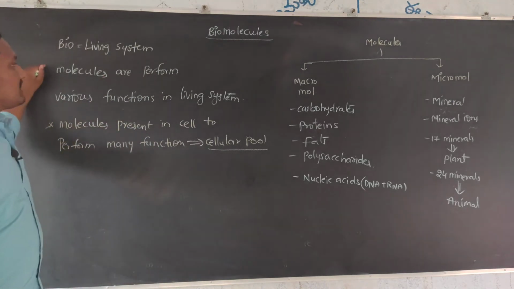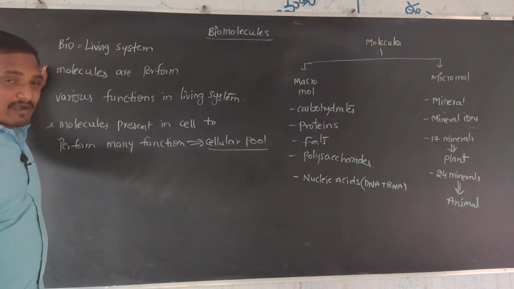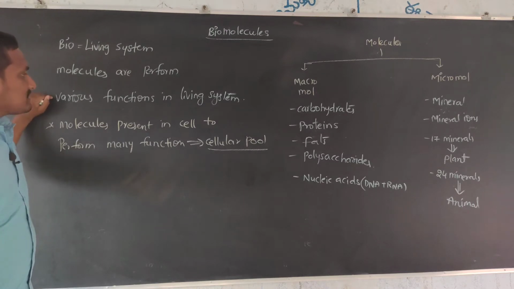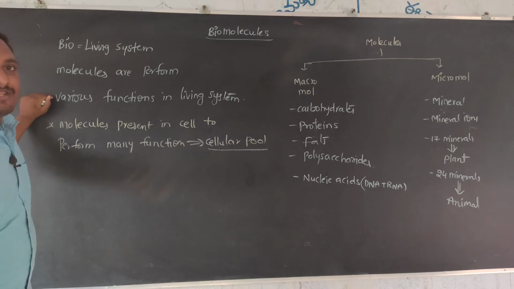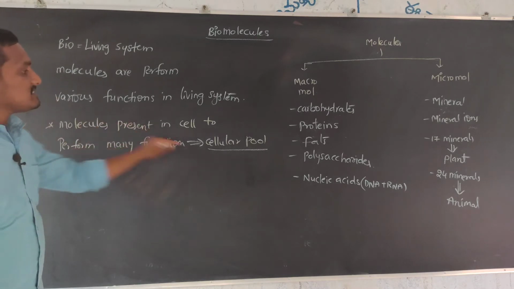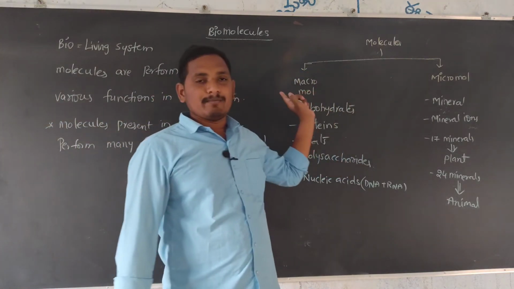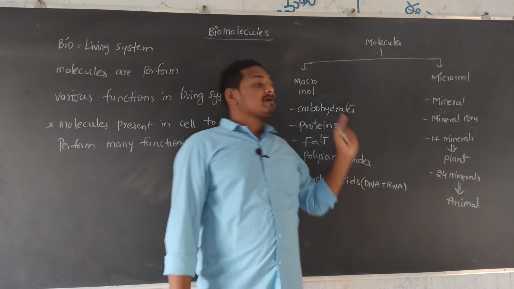So the common thing is, in a living system many molecules are present, and these molecules perform various functions. Inside of the cell many molecules perform many functions, and they are called cellular pool. Molecules are mainly two types, macromolecules and micromolecules.